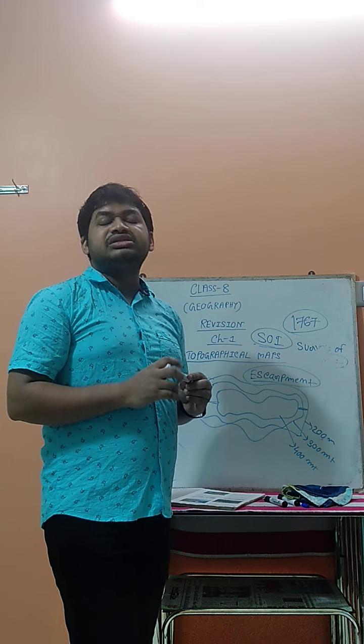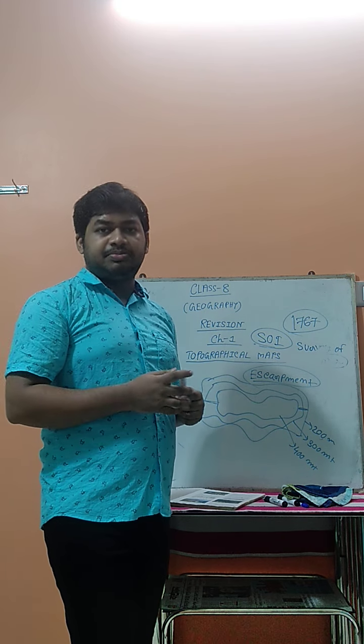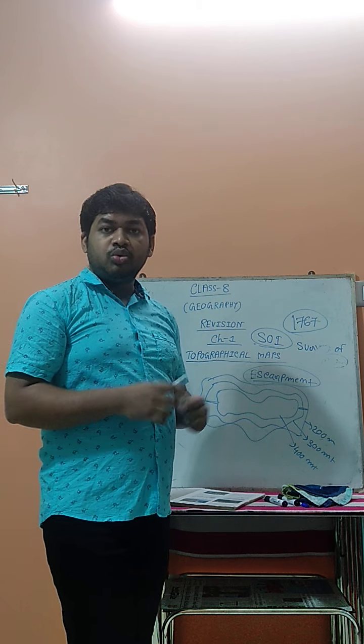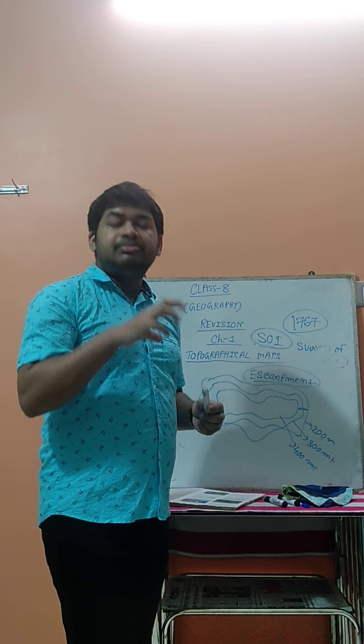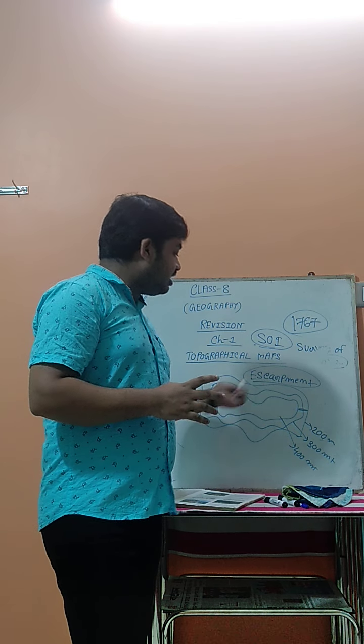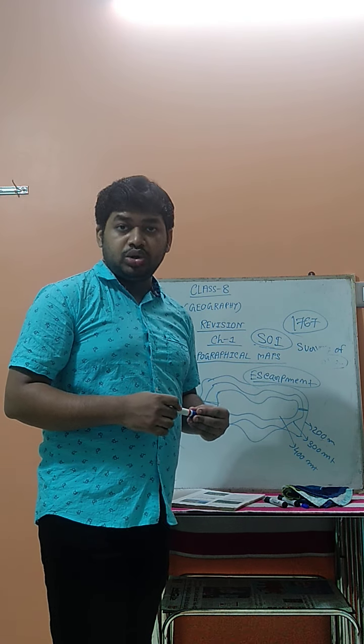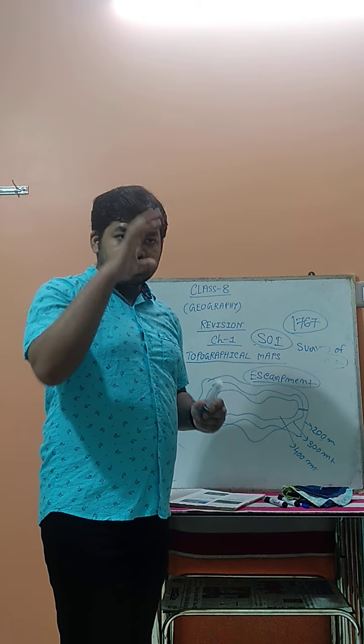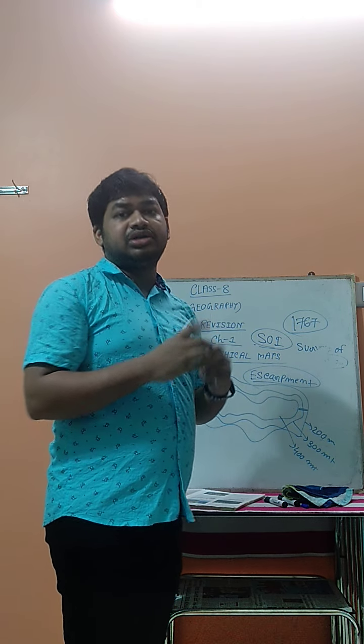So these are the features you have to remember, which I already discussed in my previous classes when I taught you all the figures one by one. So you have to remember this. Otherwise you can't understand which type of landform it represents through this contour line, and that's very important. So those are the features that represent the particular contour lines.